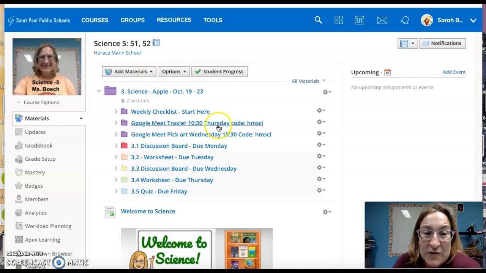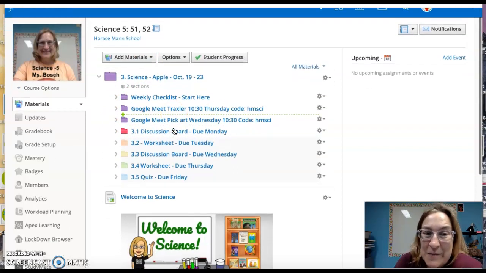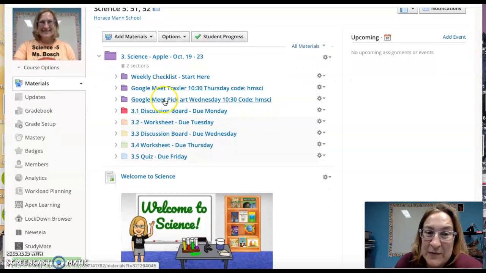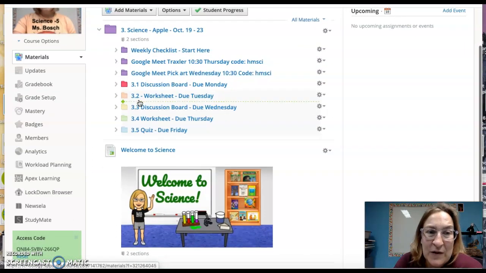This folder is just a reminder of when your Google Meet is, and on the teacher page, I can see both Ms. Pickert's and Ms. Traxler's, but you will only see yours. This week's folder is purple, so these things that are an overview for the week are purple. And then your assignments, I have now numbered. Since this is week 3, Monday is 3.1, and Monday is red, like the rainbow goes red, orange, yellow, green, blue.